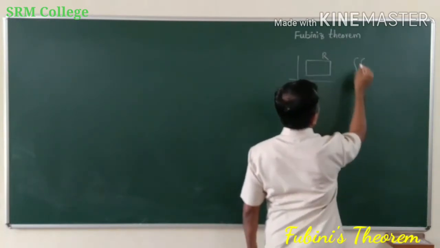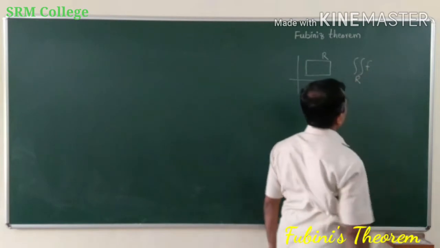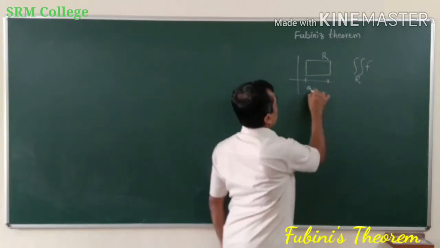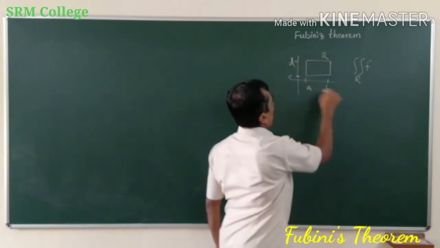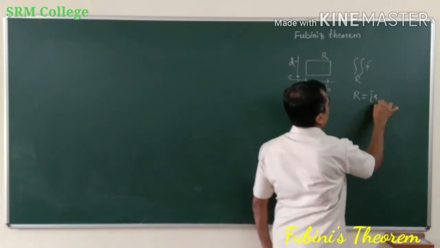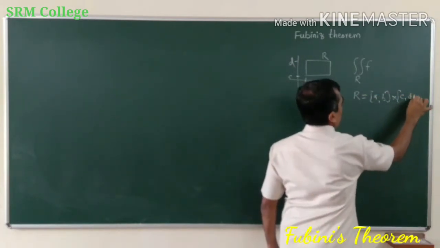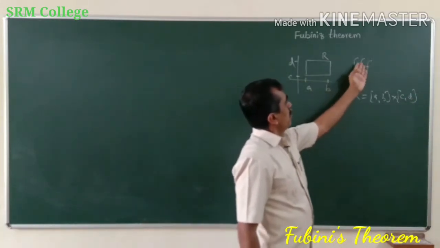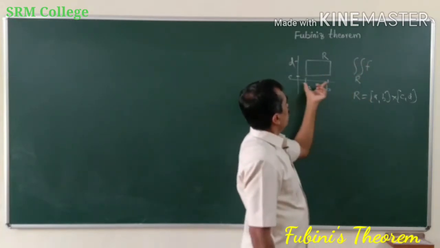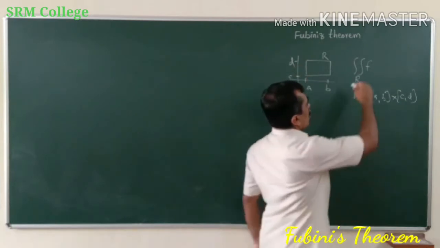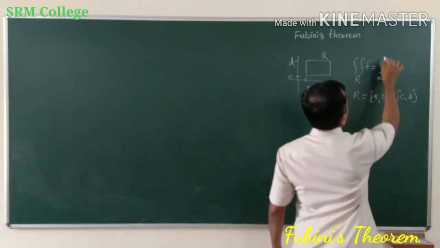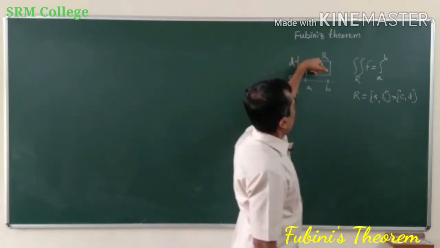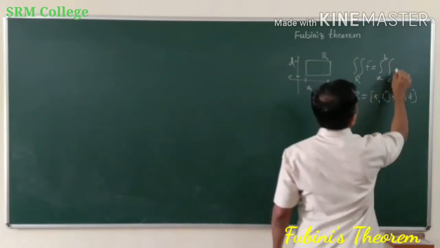Suppose this is the rectangle R. Double integral over a rectangle R of a continuous function, since you know this is rectangle AB cross CD, here R is AB cross CD. Now, double integral of the function f over a rectangle R can be expressed in terms of limits of x and limits of y. So this Fubini's theorem tells us how to express the integral of the continuous function over a rectangle R as repeated integral.